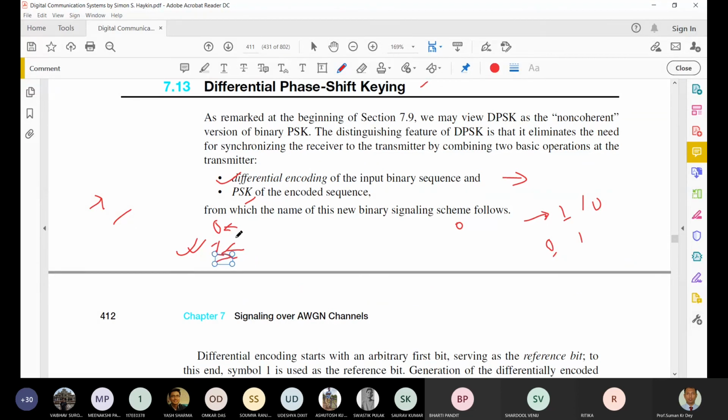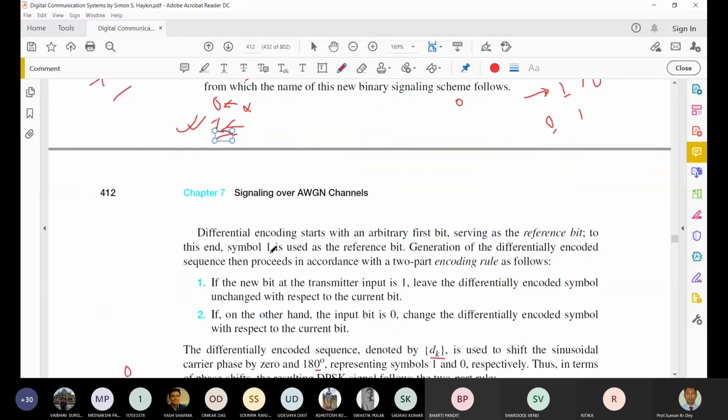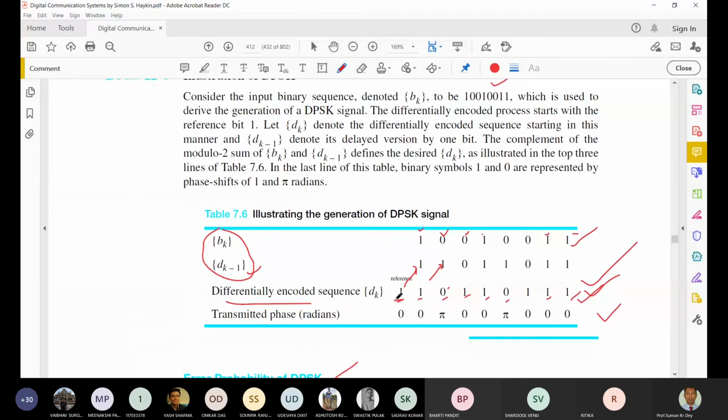You can take it as you wish, but in most systems they take the referral bit equal to 1. Very rarely 0 is used for the reference bit. If you take the reference bit as 0, there is no problem. You start with the 0.